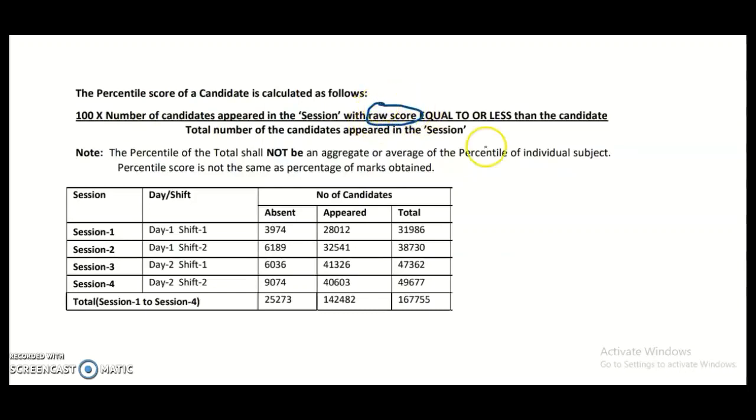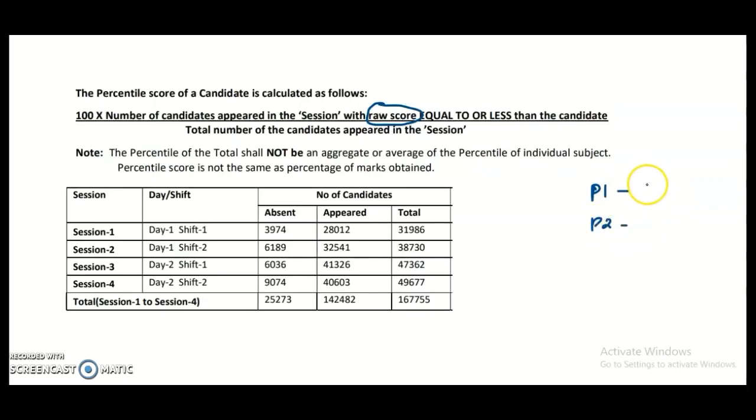So what is this raw score? Previously the National Testing Agency released the final answer key. Based upon the final answer key, you may calculate whatever marks you scored in paper 1 and paper 2.